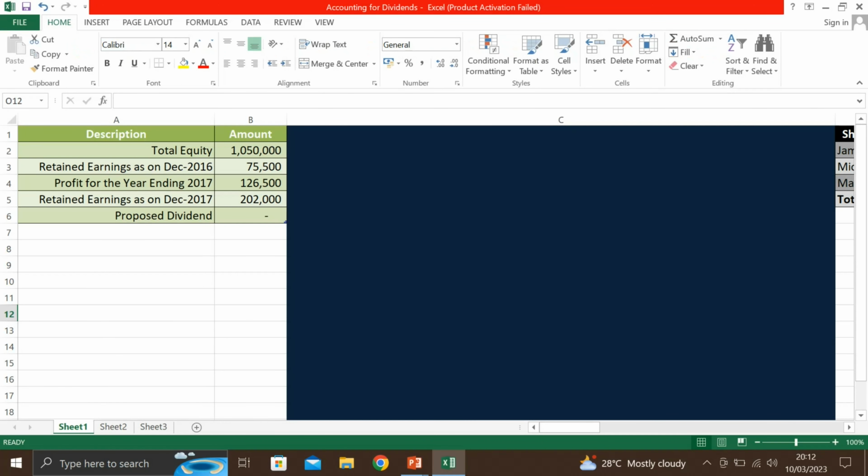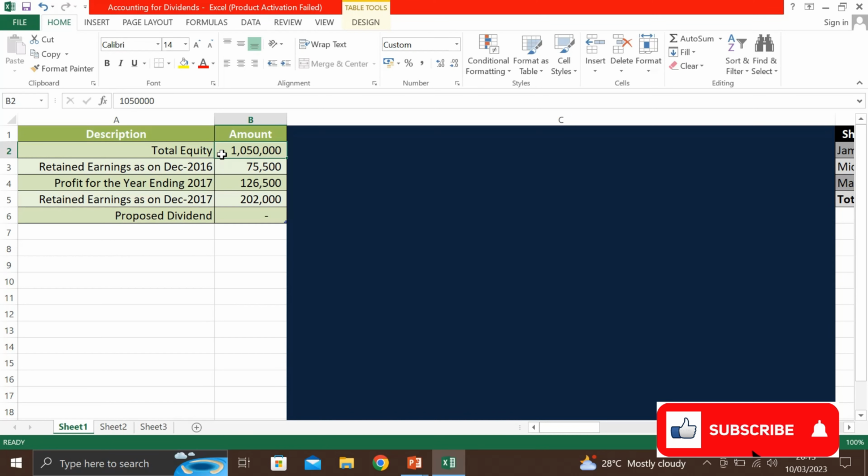Now we will go through a small illustration. Here we will see how the dividends are proposed and how this amount will be distributed among the partners, and how we will calculate each partner's share in the dividend, and also the accounting entry to record this transaction. So here in front of us, as you can see, we have total equity 1,050,000. It is the total amount that all the partners have invested in the company.